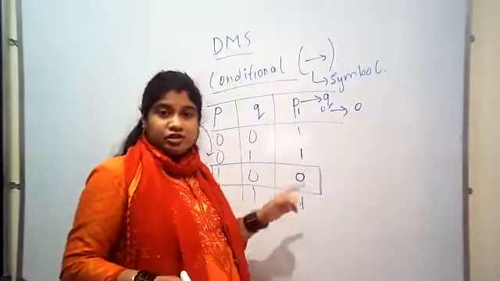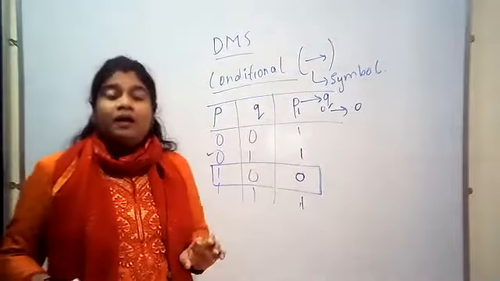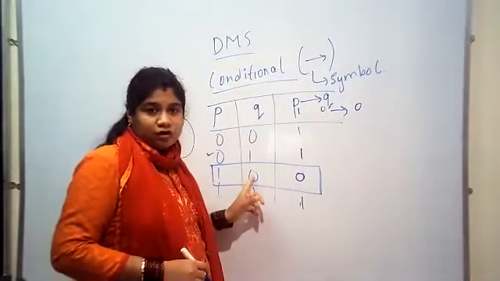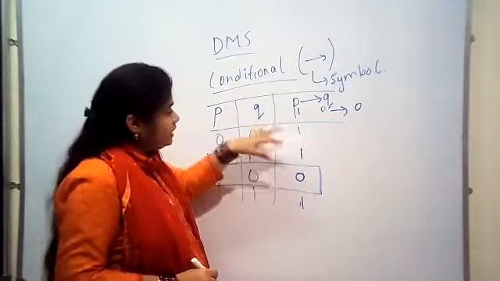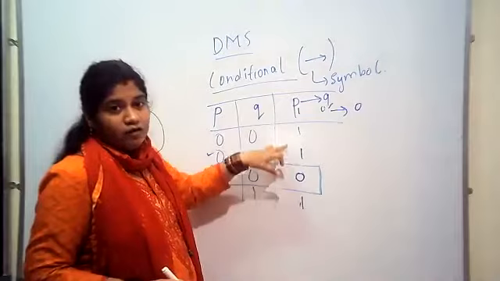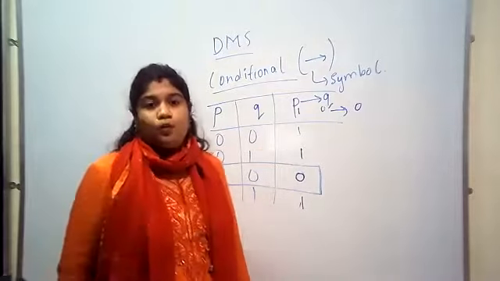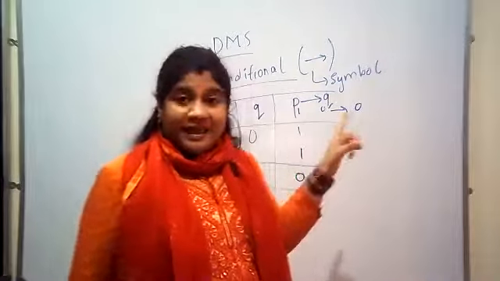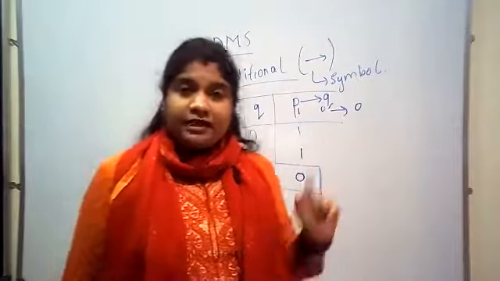So P condition Q will be false only when P is true, P is 1 and Q is false. Whereas for the rest of the cases, it will be 1. If you notice, for the rest of the cases, it will be 1. Okay, so this is the condition, P condition Q. Another thing I told you.